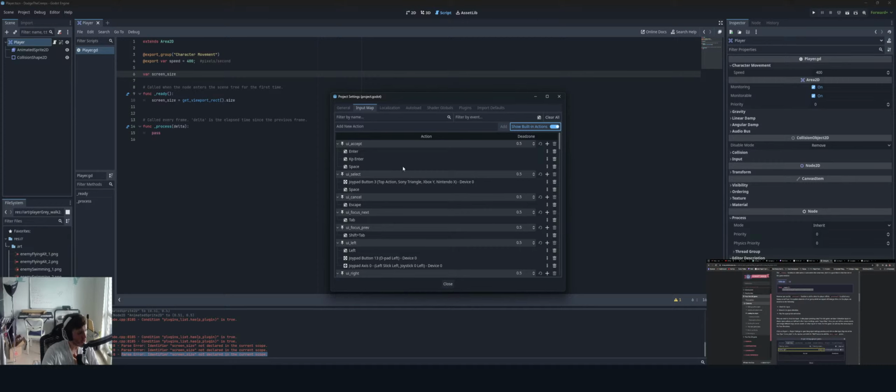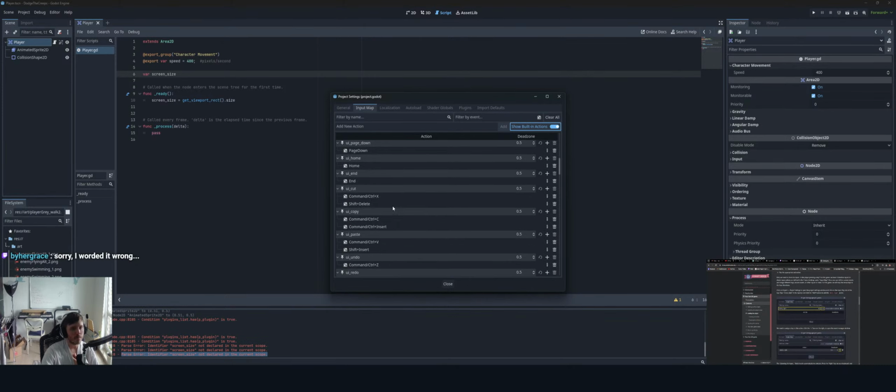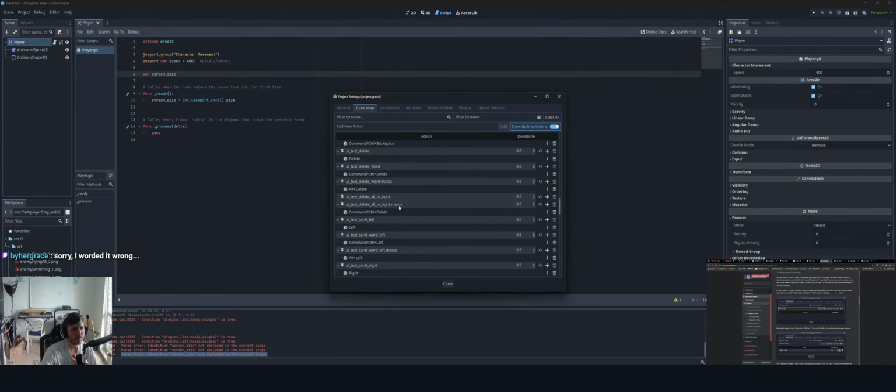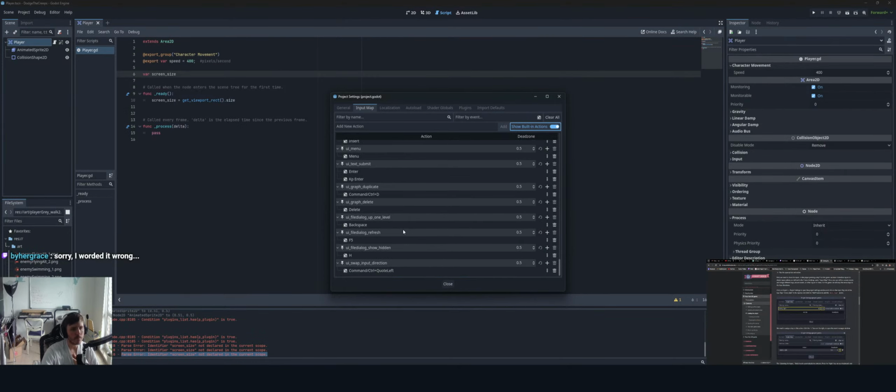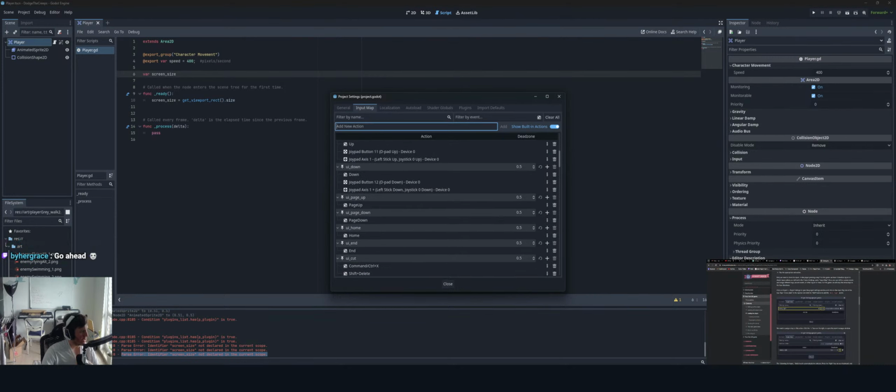Okay. Well, I'm just following along this tutorial as well. We need to assign a key. So there is built-in actions. So there's a bunch of stuff here. That's good to know. Based on the tutorial, we want to add a new action though. So move right is what they want us to do.